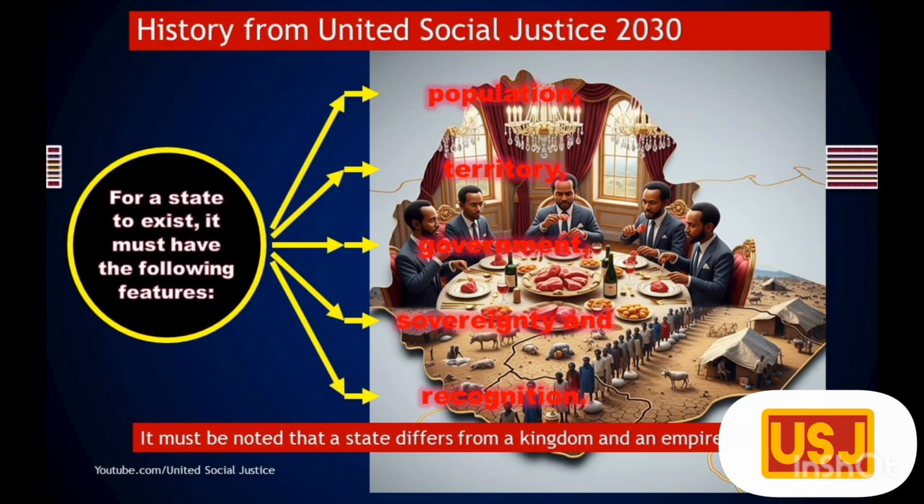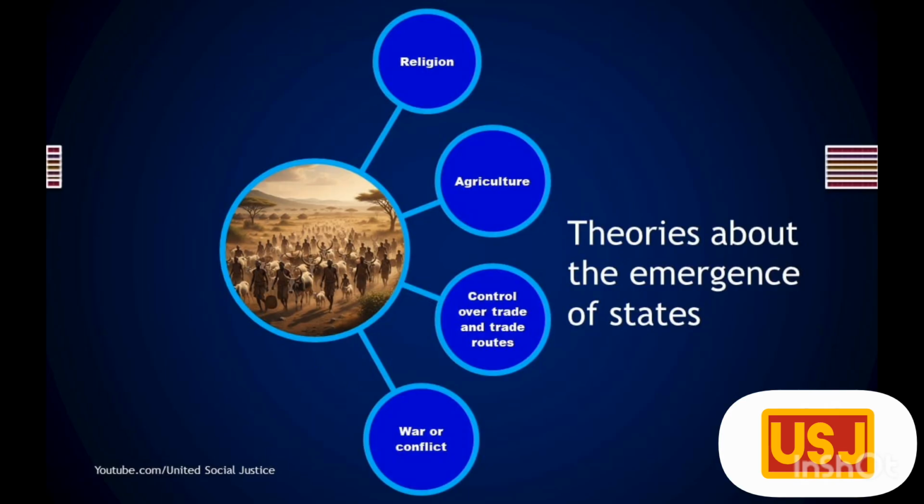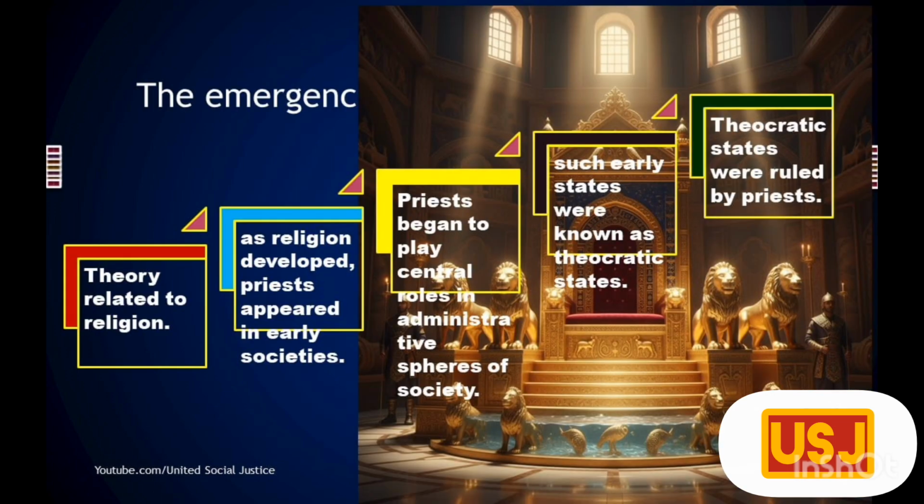Regarding the emergence of states, scholars put forward different theories. The theories are related with religion, agriculture, trade, and war. One of these theories is related to religion. As religion developed, priests appeared in early societies. They began to play central roles in administrative spheres of society. Such early states were known as theocratic states. They were ruled by priests.